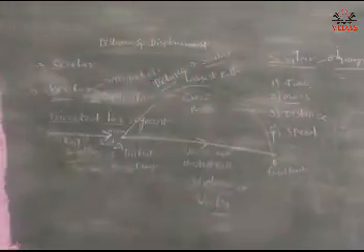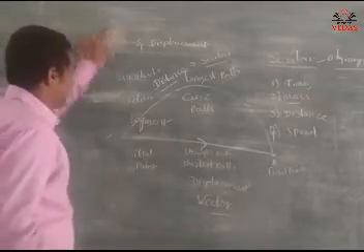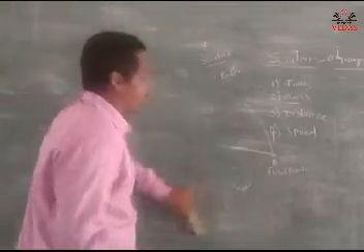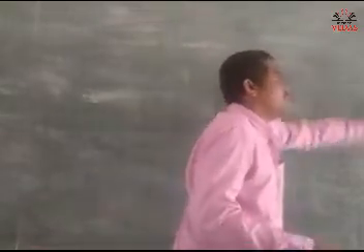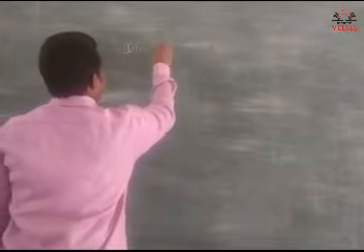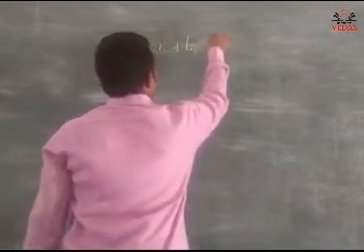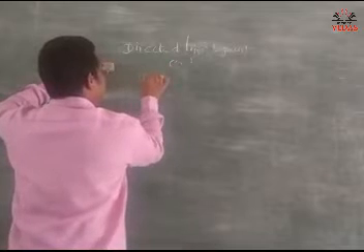Okay, we see some more examples for displacement vector. Displacement vector is nothing but a directed line segment. A directed line segment is also called a displacement vector.